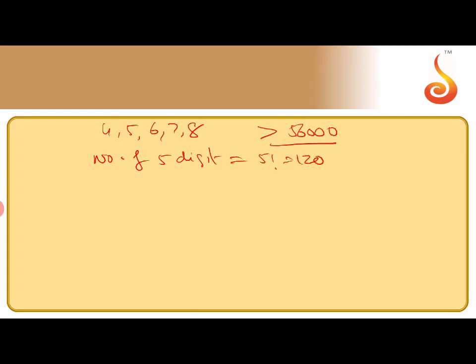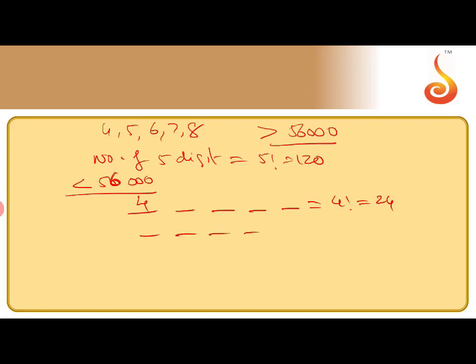After this, we want the numbers which are more than 56,000. First calculate the number of numbers less than 56,000. Starting with 4, you will get a 5-digit number less than 56,000. If the first position is 4, there are 4 gaps, means 4 factorial ways. That means 24 numbers which are less than 56,000 starting with 4.